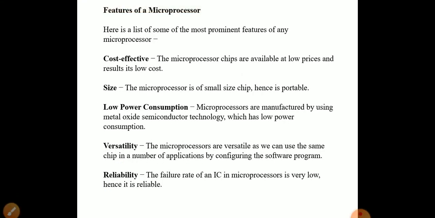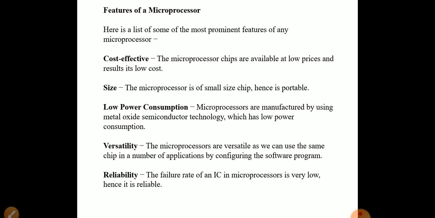Features of a microprocessor. Here is a list of some of the most prominent features of any microprocessor. Cost effective: the microprocessor chips are available at low price, and the result is its low cost. Size: the microprocessor is a small size chip, hence it is portable. Low power consumption.